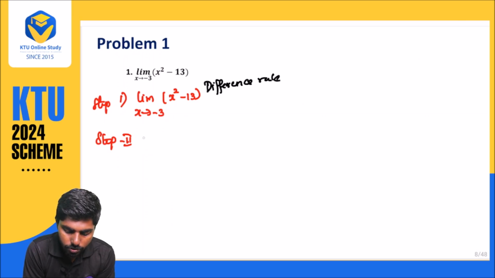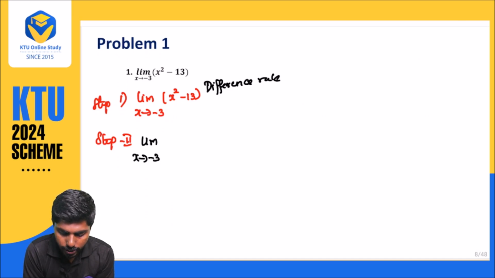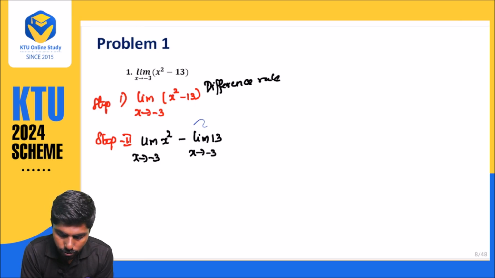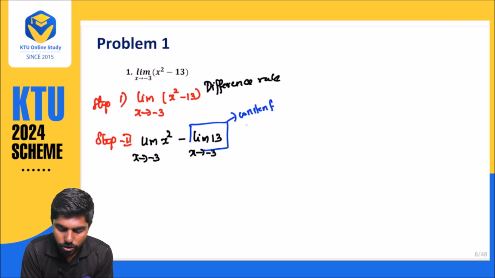So apply the difference rule: limit x approaches minus 3 of x square minus limit x approaches minus 3 of 13. If you observe very carefully, this is a constant function.